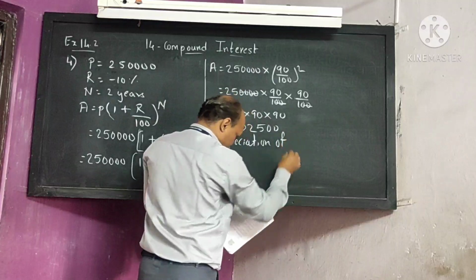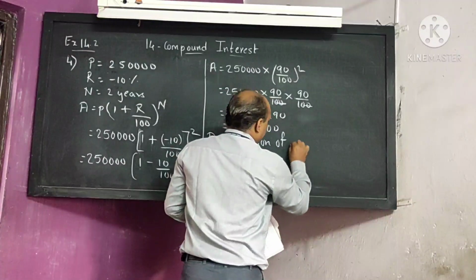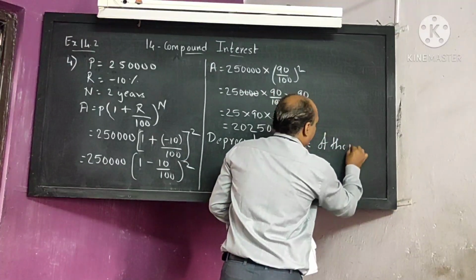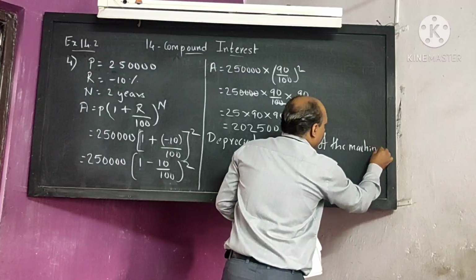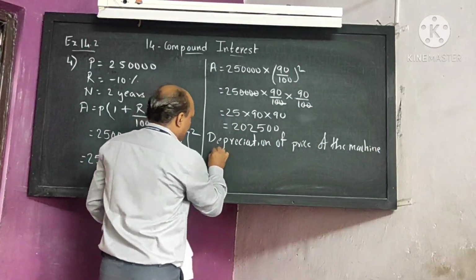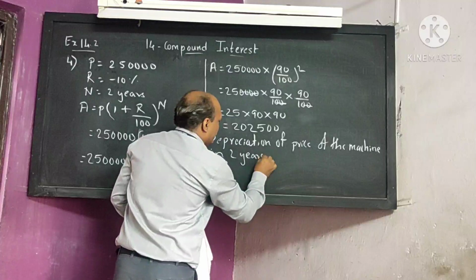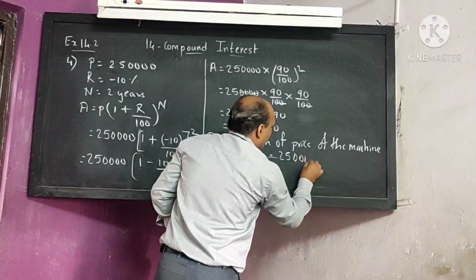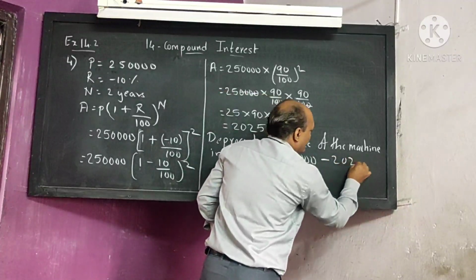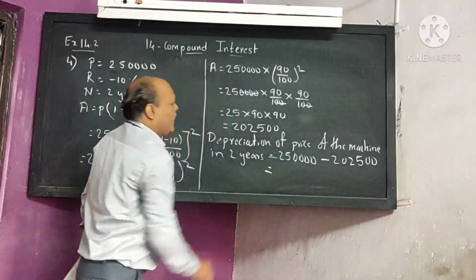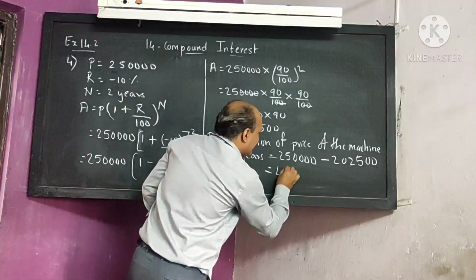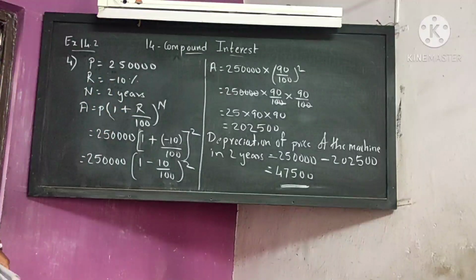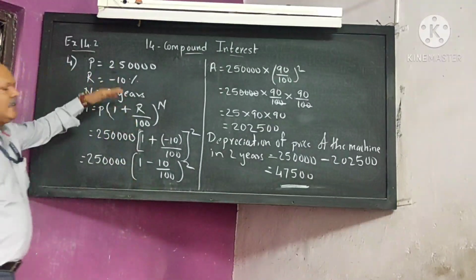Depreciation of price of the machine in 2 years is equal to, in the beginning it was 2,50,000 minus 2,02,500. That means your final answer will be 47,500. This is the decrease in the price of the machine after 2 years. I hope all of you understood this sum number 4.